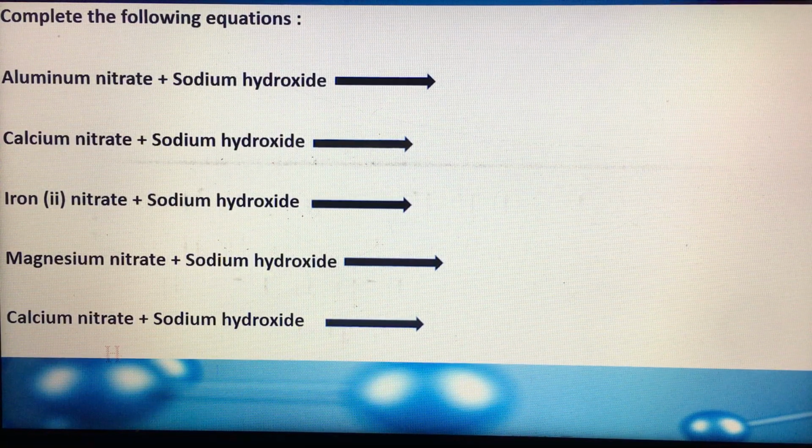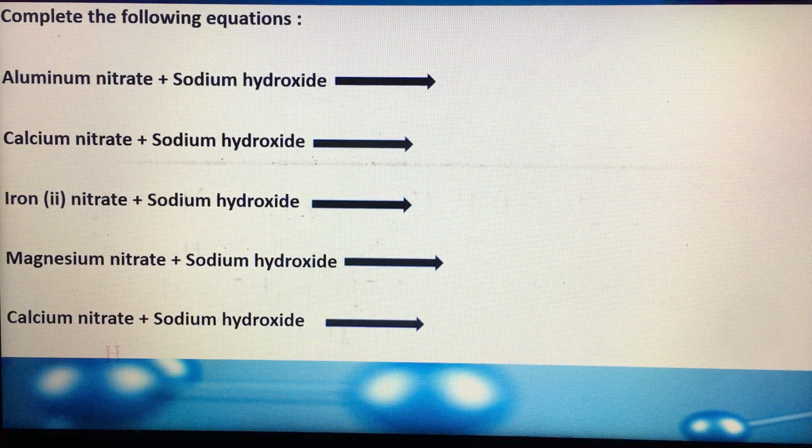Then calcium nitrate and sodium hydroxide, they will react to produce calcium hydroxide, which is the precipitate, and sodium nitrate. So the precipitate here is calcium hydroxide. Then iron nitrate, when it reacts with sodium hydroxide in the third reaction, iron will precipitate as iron hydroxide because it's an insoluble hydroxide, and sodium nitrate solution will also be produced.